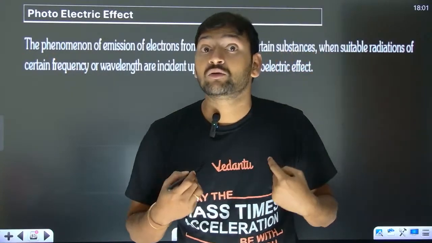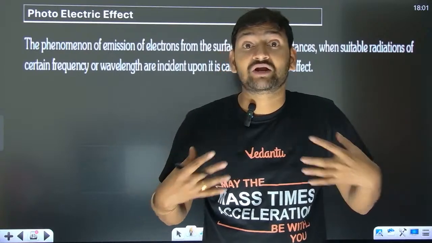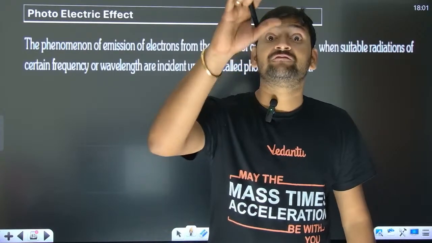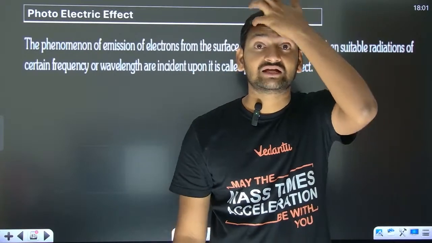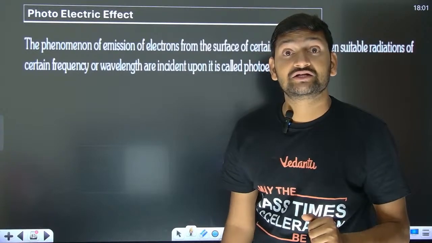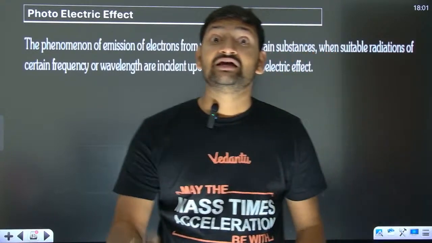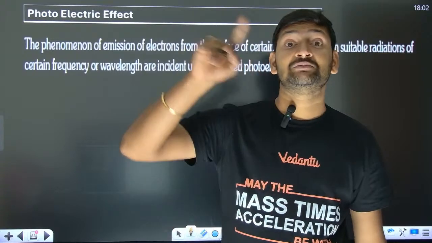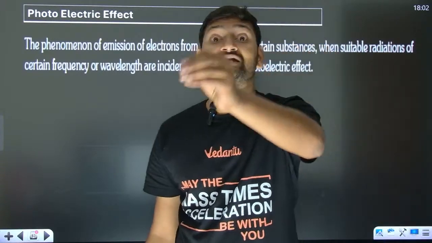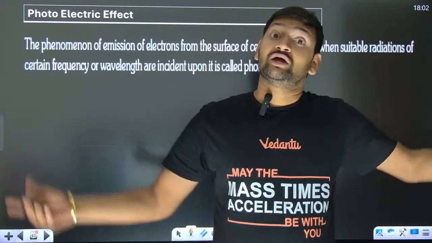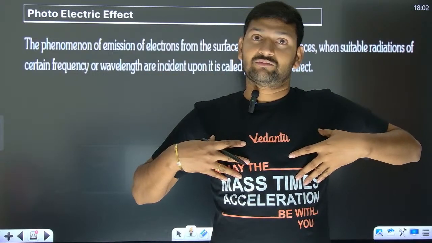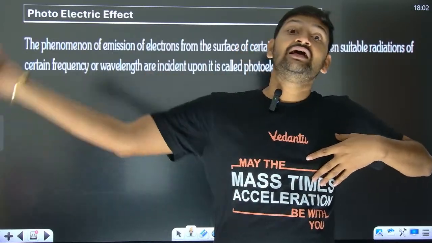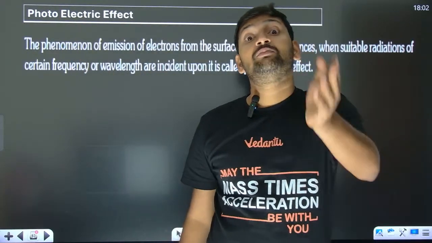Look, already your body is under atmospheric pressure. 10 to the power 5 Newton per meter square is acting. And radiation pressure has c, the speed of light, in the denominator. That means radiation pressure will be of the order of 10 to the power minus 6 or minus 7. You are experiencing 10 to the power 5 due to the atmosphere, and radiation applies about 10 to the power minus 6.